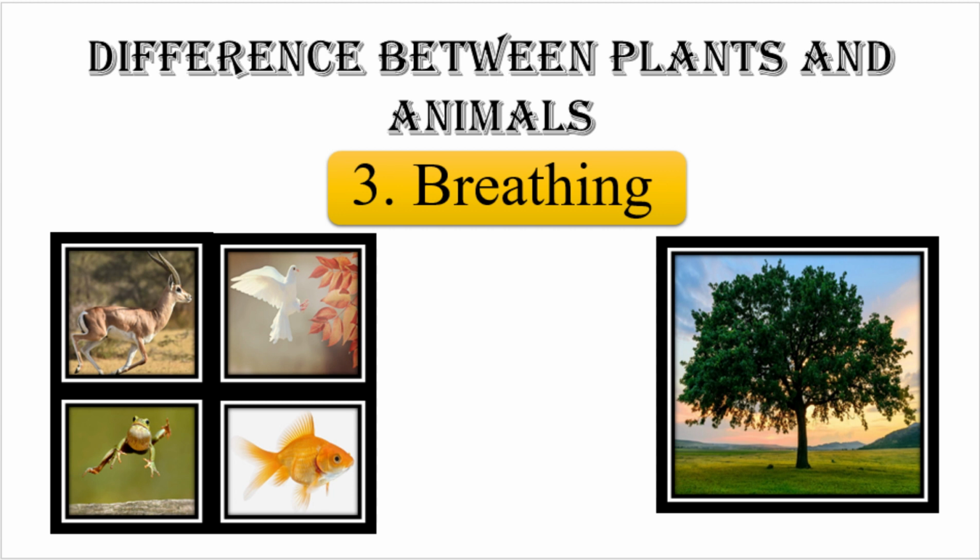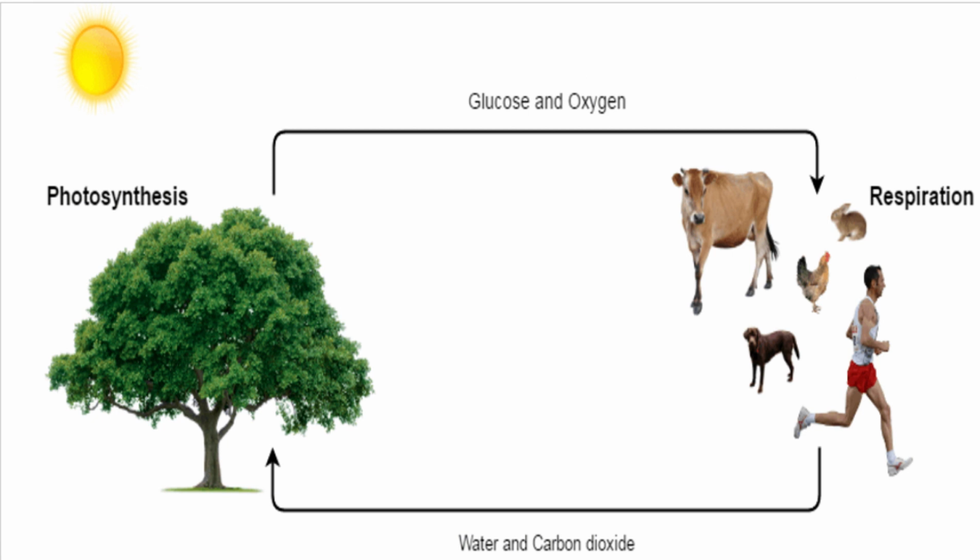You all know that animals and humans need oxygen for breathing. But if we talk about plants, they need carbon dioxide gas for breathing. As previously discussed, during the process of photosynthesis, plants release oxygen. This oxygen is used by humans and animals for their breathing.